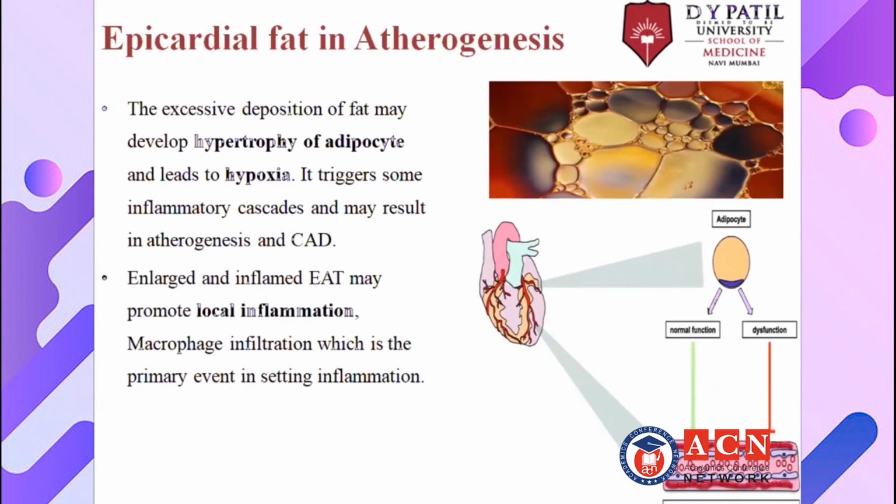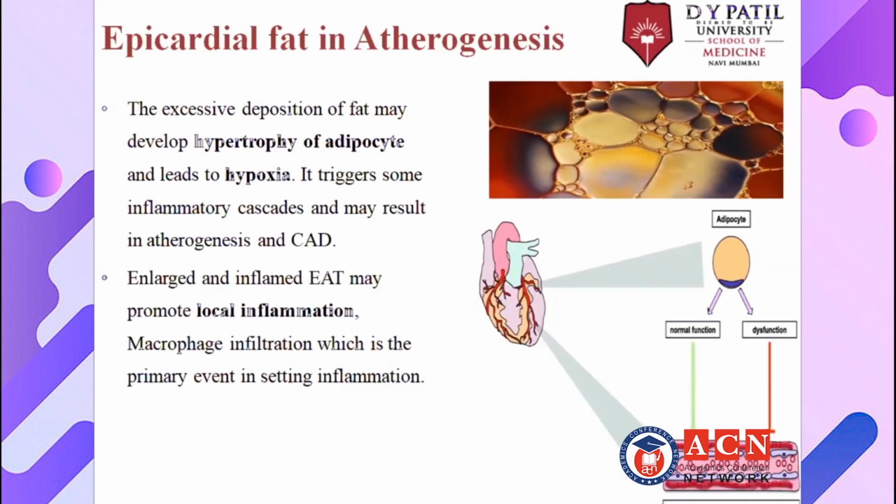When there is an excess of fat, it is stored or collected in the adipocytes, the adipocytes which are present in the heart. These adipocytes will get filled up with the maximum amount of fat, because of which there will be hypertrophy. Hyper itself tells you that there is an enlargement of the adipocyte.